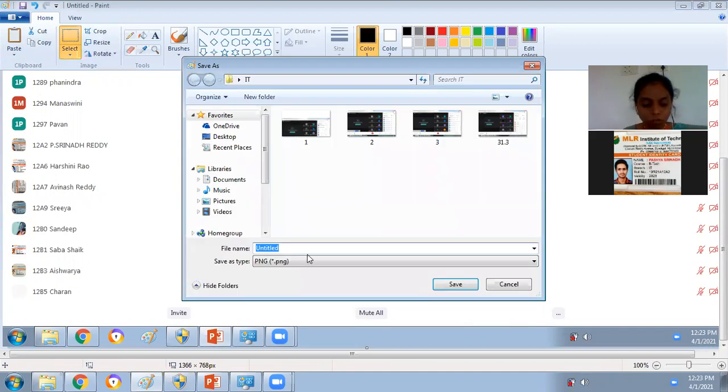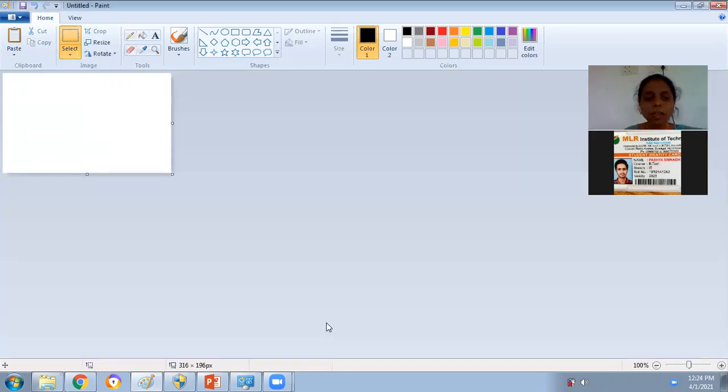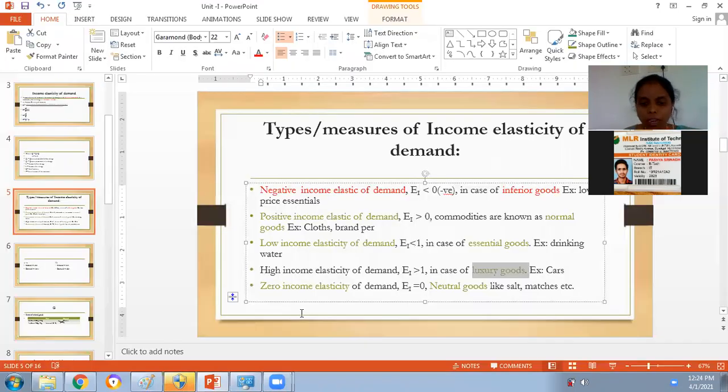In the case of irrelevant, independent goods, where the demand is not related to income. In that case, the value of income elasticity will always be 0. Okay. So these are the different classifications of income elasticity of demand.